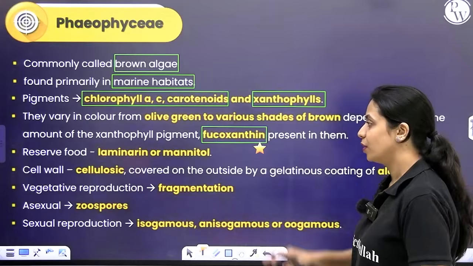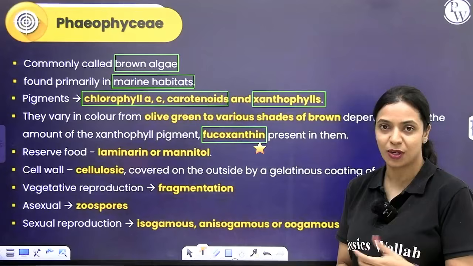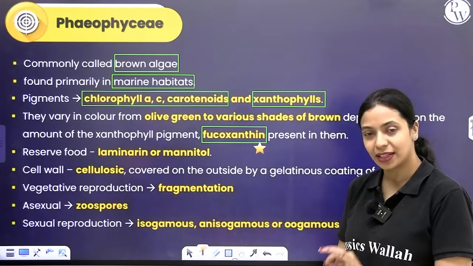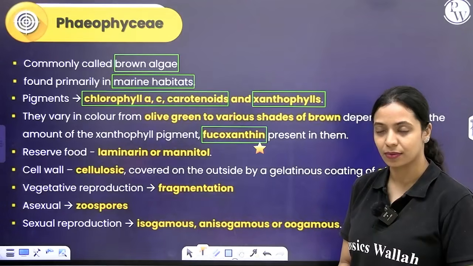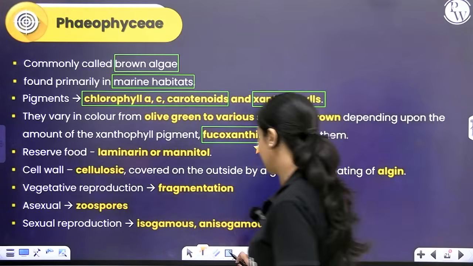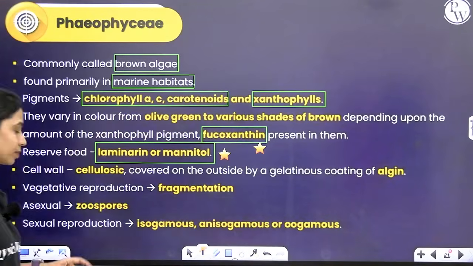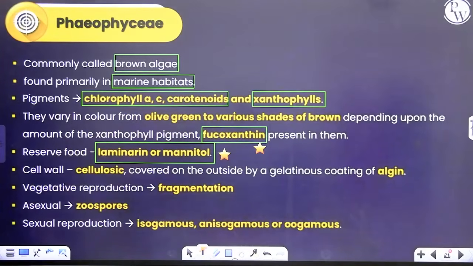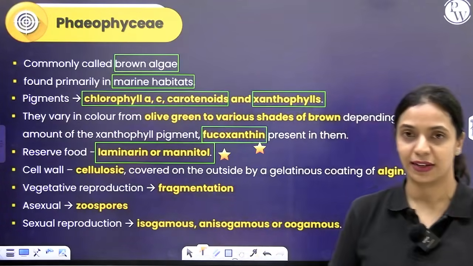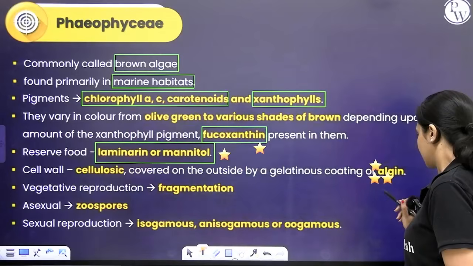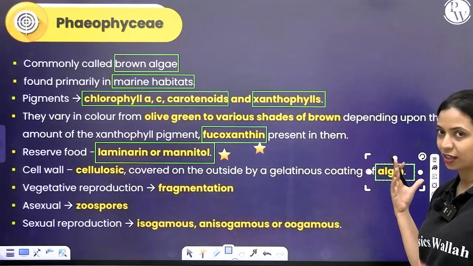Now, talking about how they store their reserve food. Previously, we saw in green algae, it can be stored in the form of starch and in some species as oil droplets as well. In brown algae, you have a special type of storage material, reserve food material, which can be laminarin or mannitol. This is important, you should remember this, okay? What about the cell wall? Cell wall, like all plants, is cellulosic in nature. We already know that in brown algae, outside the cell wall, there is a layer of hydrocolloids coating called algin. This is something we already know. We learnt about it in economic importance.